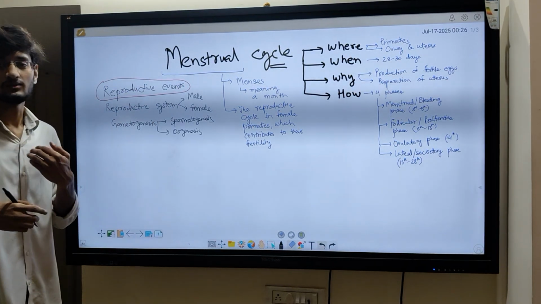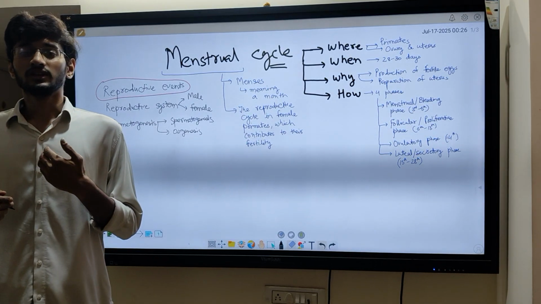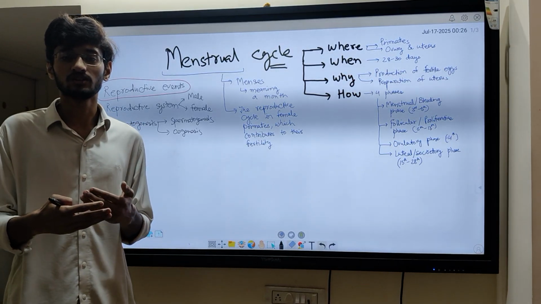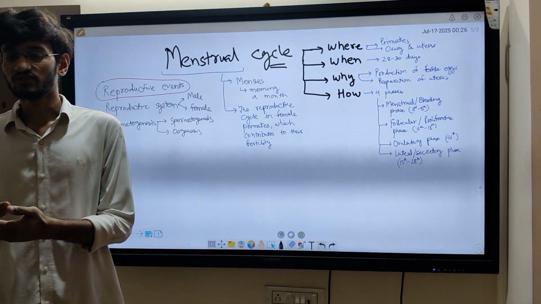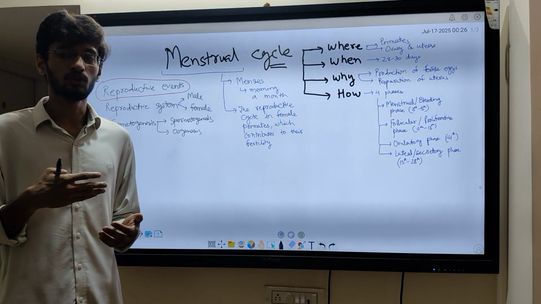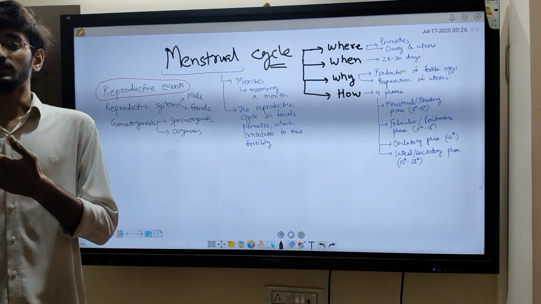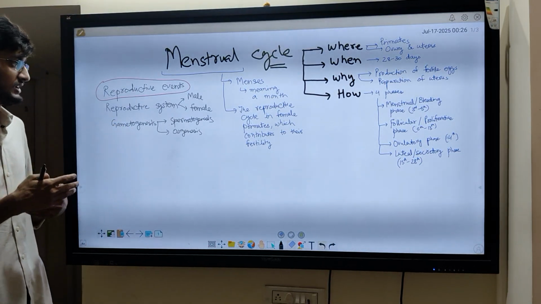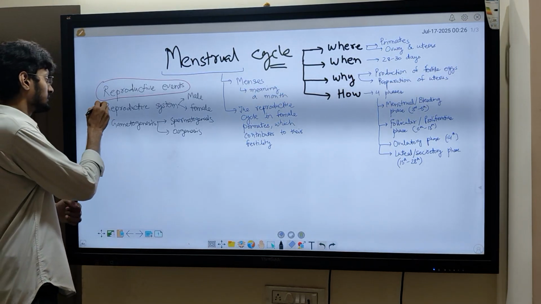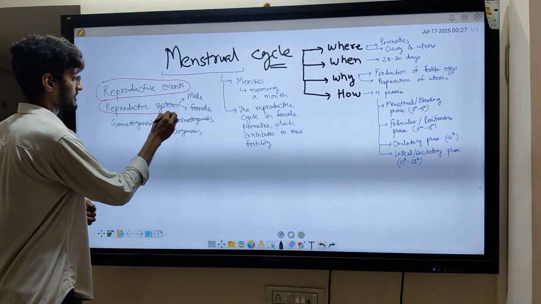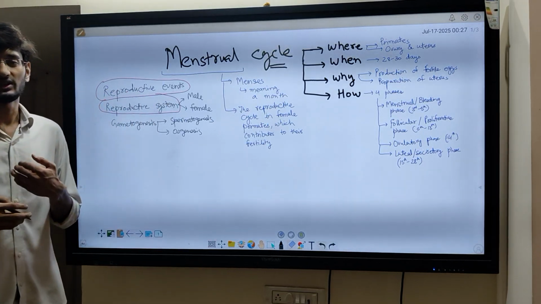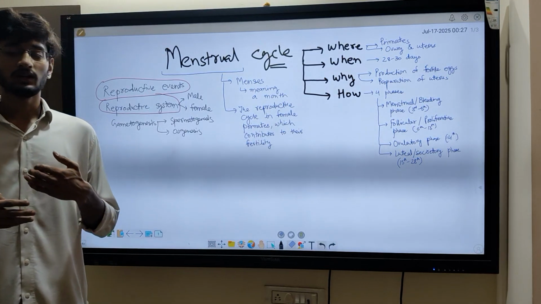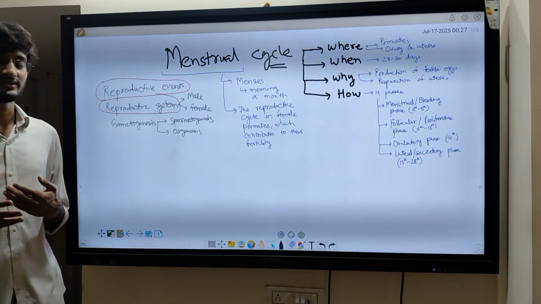The reproductive events involve gametogenesis, then insemination followed by fertilization, zygote formation, then blastocyst or embryo formation, and then the implantation of the embryo, followed by its development, that is gestation, and finally ending with the parturition or the delivery of the baby. Then you must have studied about the reproductive system, the male reproductive system and the female reproductive system, involving primary sex organs in male and secondary sex organs in female.